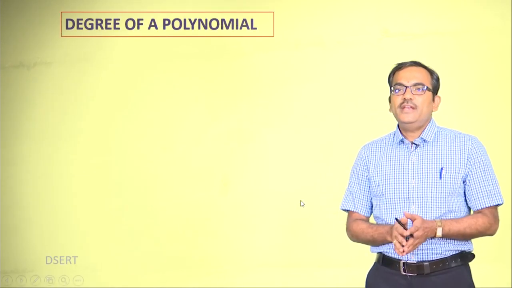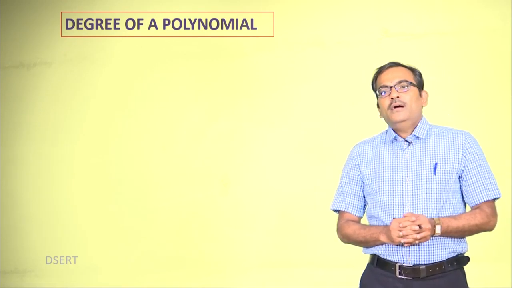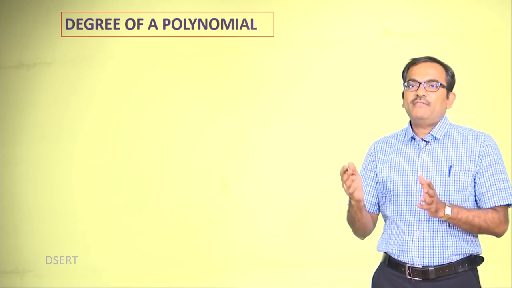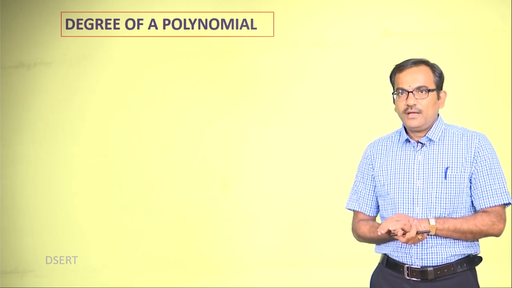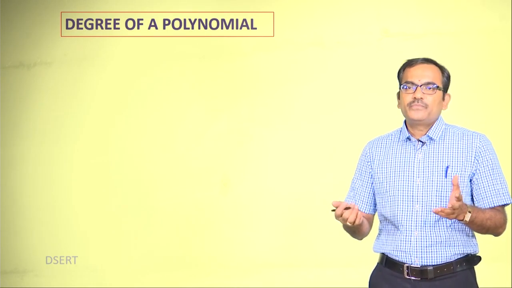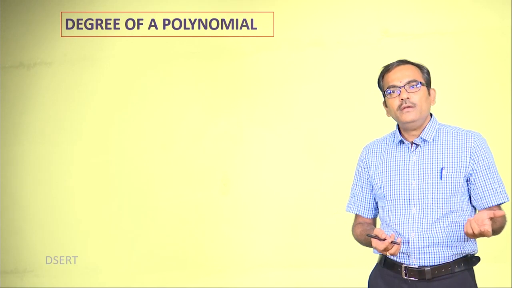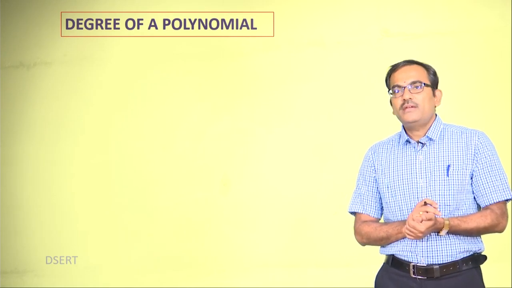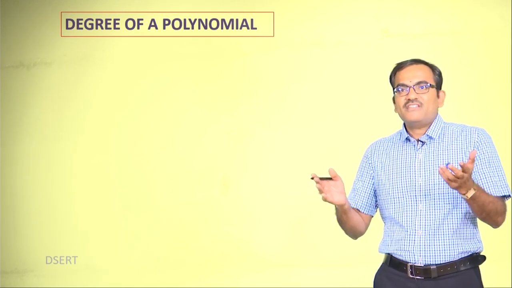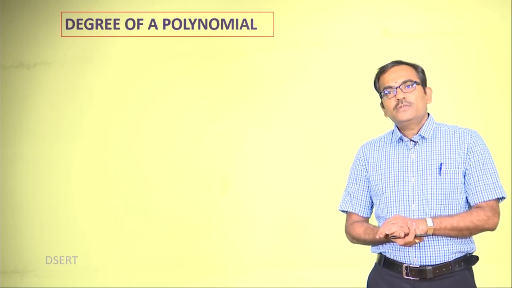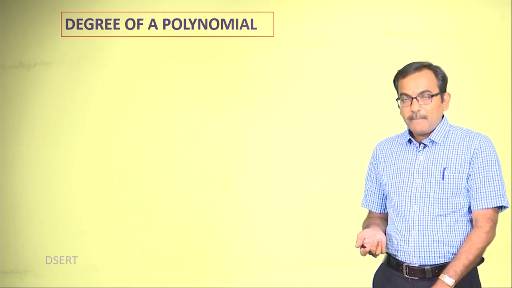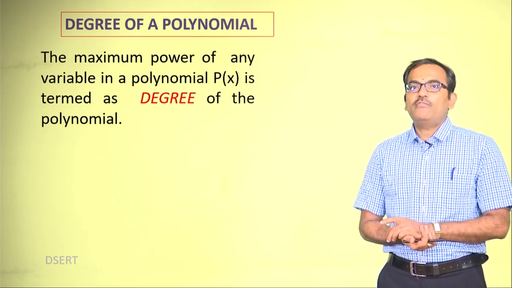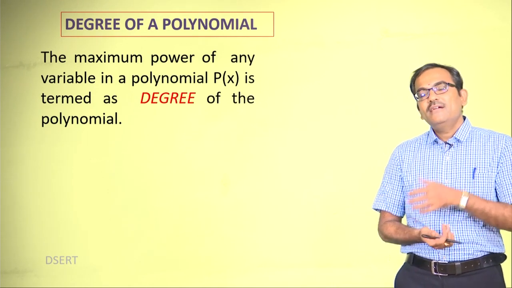The first part is the degree of a polynomial. As I told you in the general form, a n x to the power of n is the last term of the polynomial, and n can be any number. It can be 3, which makes a cubic polynomial, or 4, making it a biquadratic polynomial, or even 10, 20, as the case may be. So, the maximum power of the variable in a polynomial p of x is termed the degree of the polynomial.